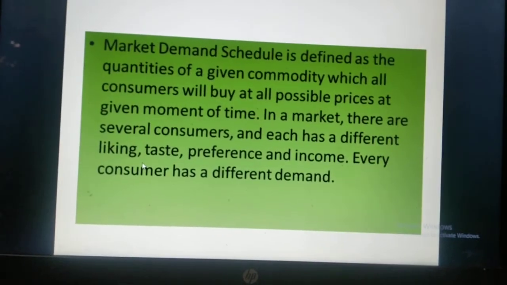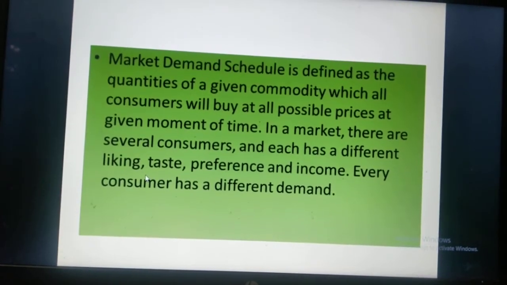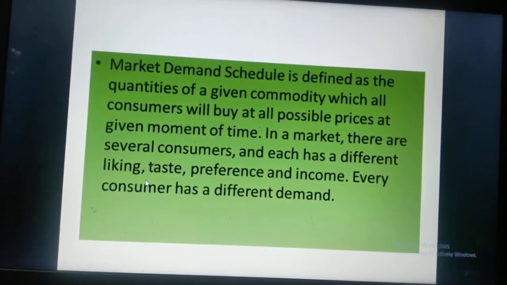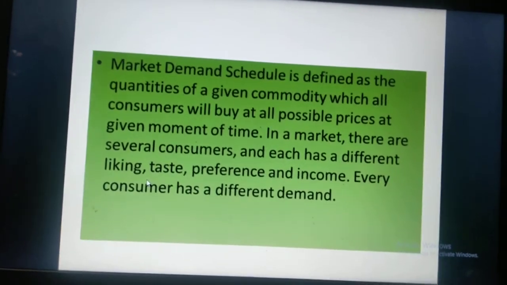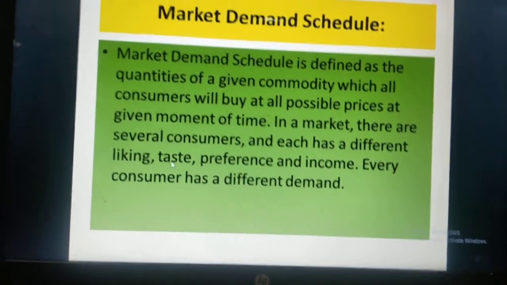So the market demand schedule shows the quantity demanded and price in the market, that is, which type of things are being demanded. Okay, so this is the market demand schedule. I hope students you have understood the market demand schedule also.